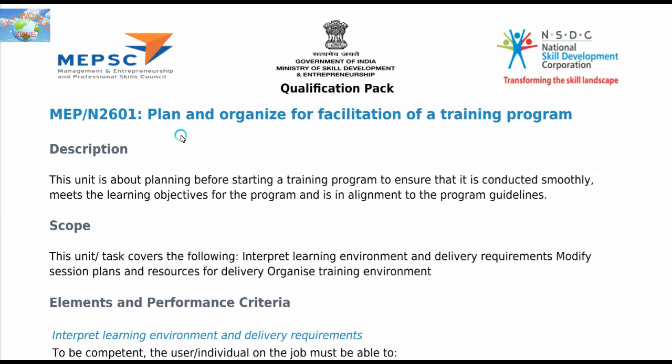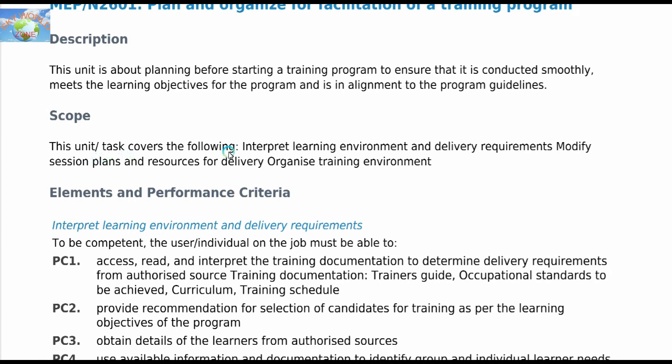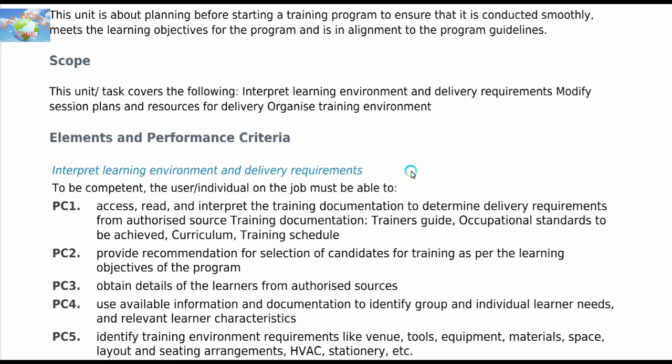Now the first one, plan and organize for facilitation of a training program. Description. This unit is about planning before starting a training program to ensure that it is conducted smoothly, meets the learning objectives for the program and is in alignment to the program guidelines. Scope. The unit or task covers the following: interpret learning environment and delivery requirements, modify session plans and resources for delivery, organize training environment.